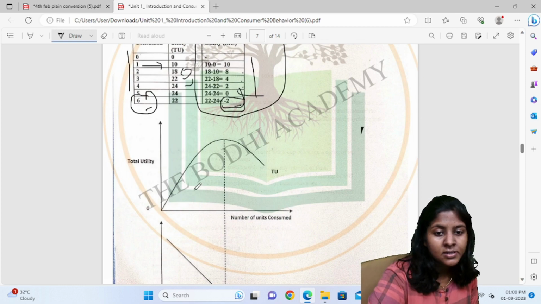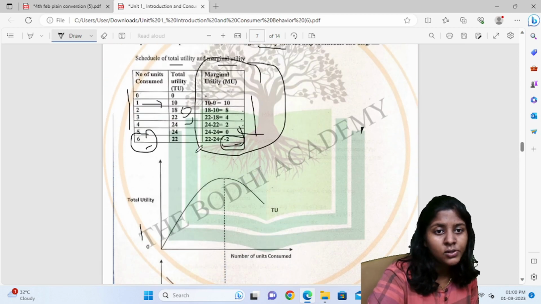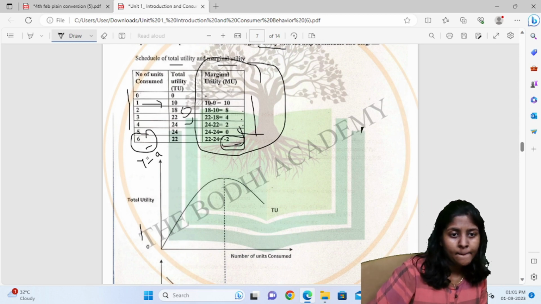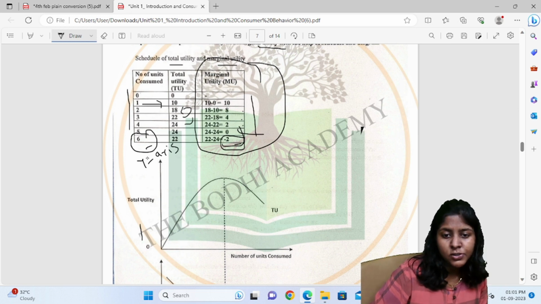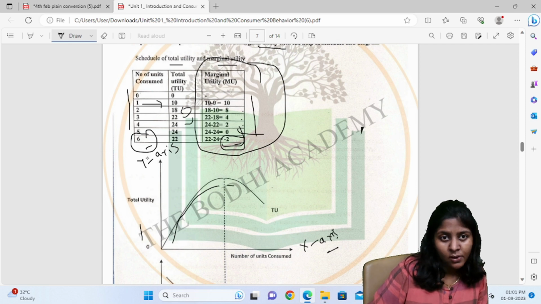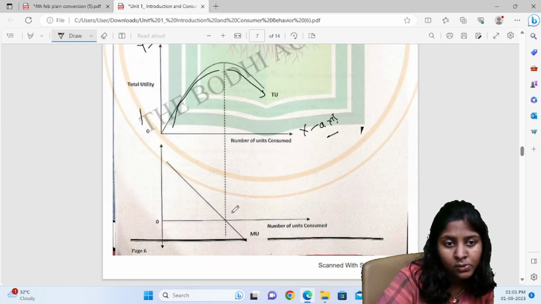So this is the diagram. This is the total utility and number of units consumed. What is this diagram saying? That total utility is given on the y-axis, number of units consumed is given on the x-axis. As the total utility increases, your marginal utility goes down.